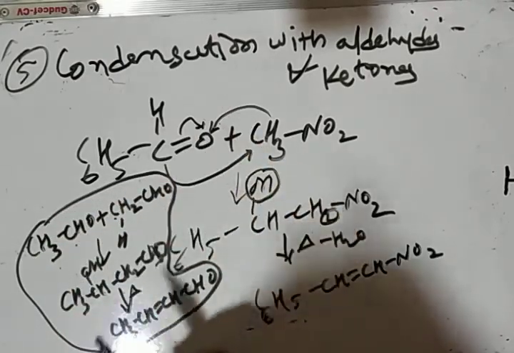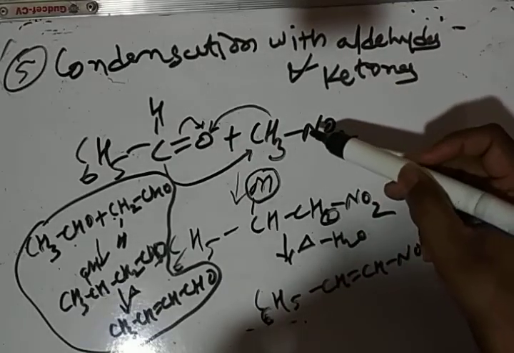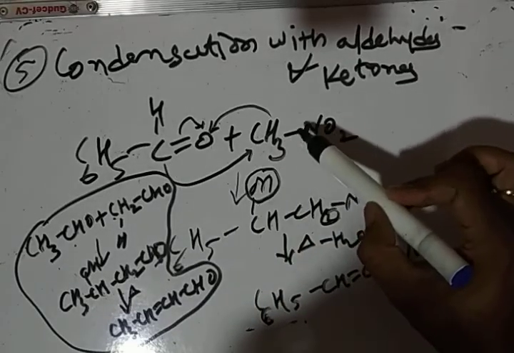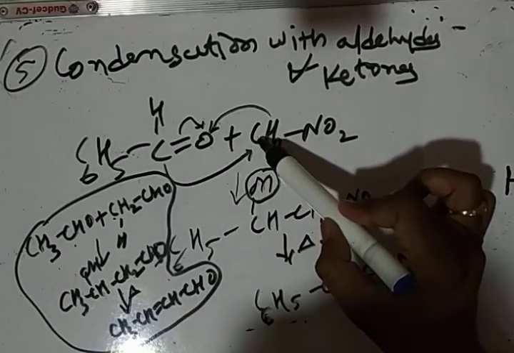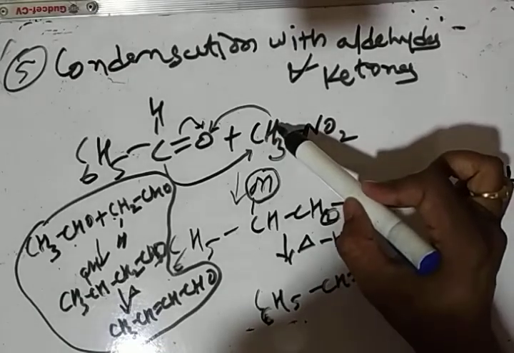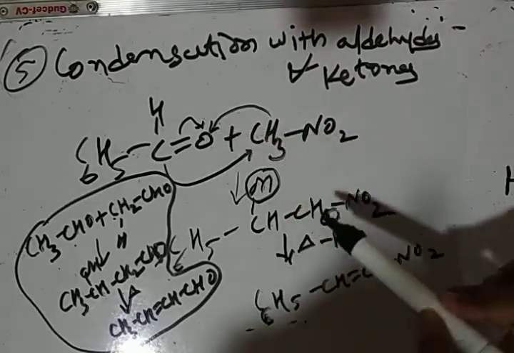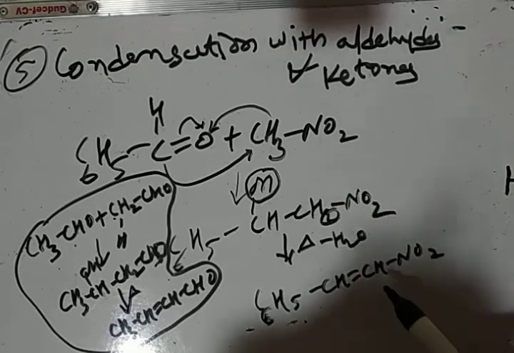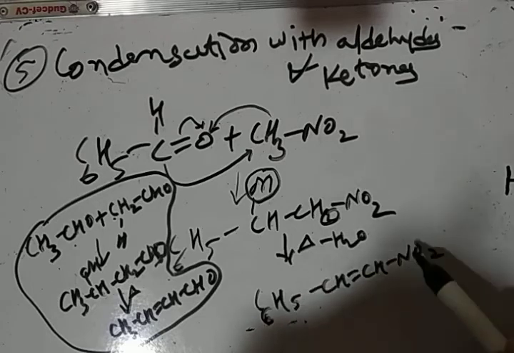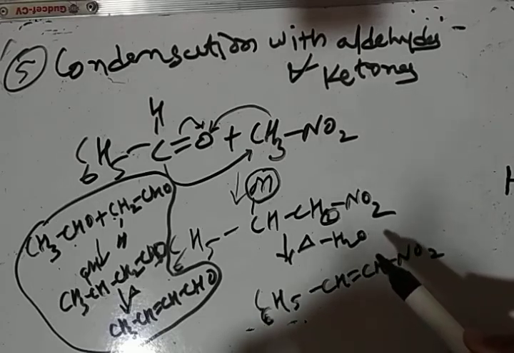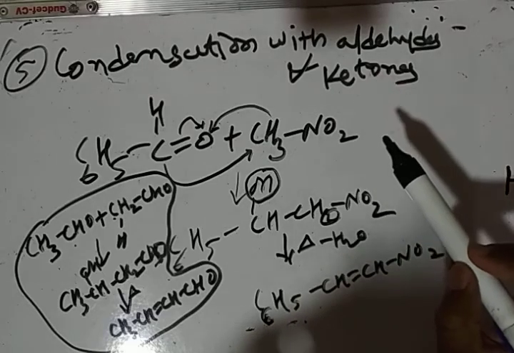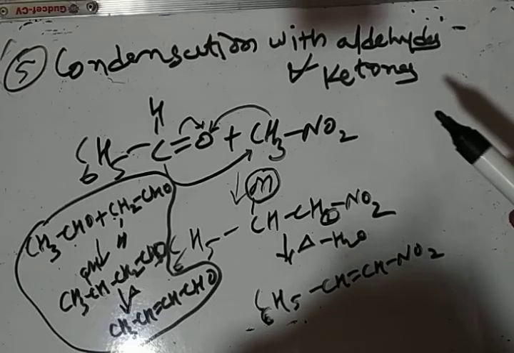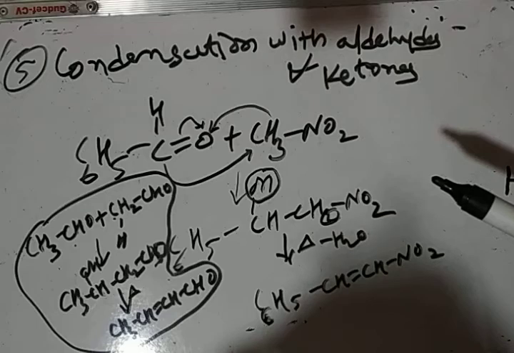A similar type of reaction is given by nitroalkanes with carbonyl compounds. Here we are reacting benzaldehyde with nitromethane. The carbonyl carbon gets attached to this alpha carbon and the hydrogen of this alpha carbon gets shifted to oxygen, and we get a beta hydroxy nitroalkane, which on heating eliminates water to give an alpha beta unsaturated nitroalkane, that is the condensation product. So aldehydes and ketones can condense with nitroalkane and give a condensation reaction similar to aldol condensation.